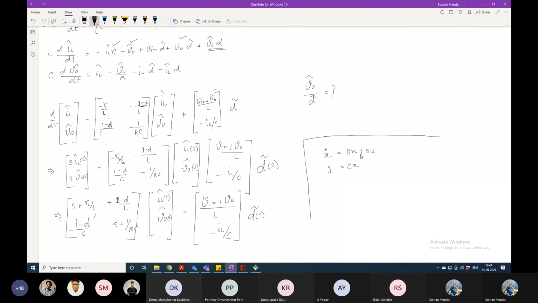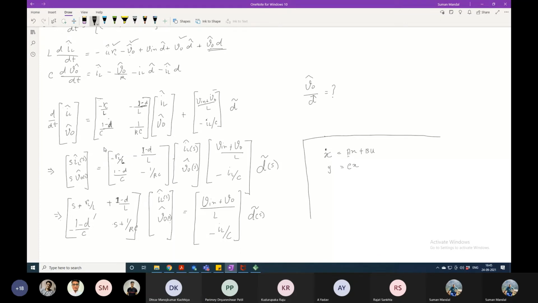So if you can write your equation in these two particular forms, these are basically two matrix equations. This S dot is basically the differential equation written here.